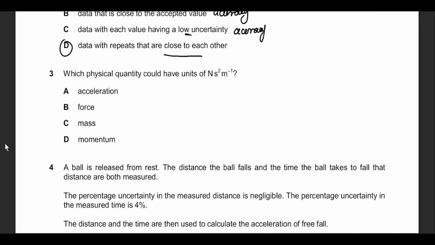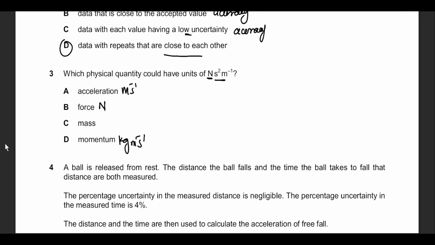Question number 3, what quantity could have units of newton second square per meter? Since there is a newton in there, it's quite understandable that they are not going for the base units. The acceleration would be m s^-1. Force would be newtons directly without any involvement of this. Momentum will be kg m s^-1. And obviously we can't combine them together.